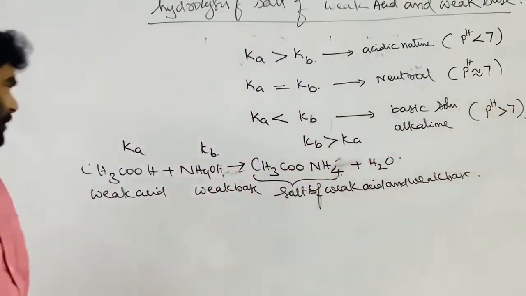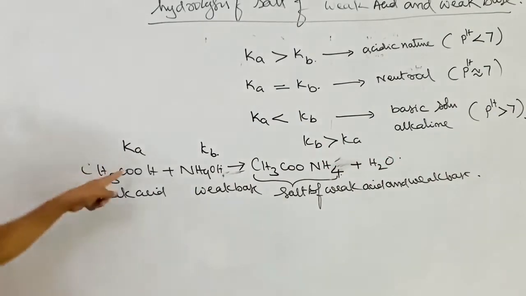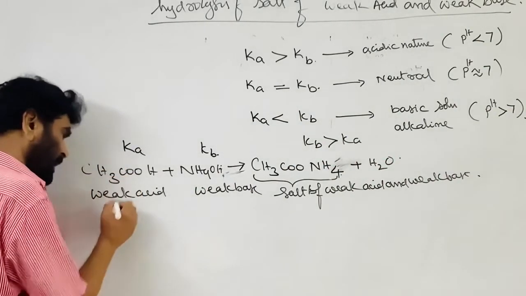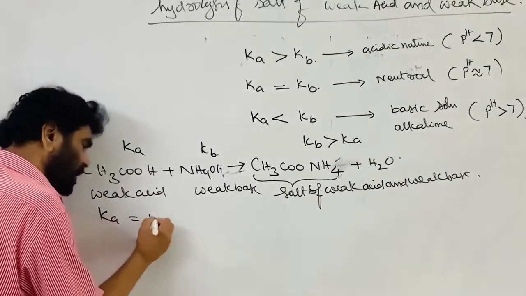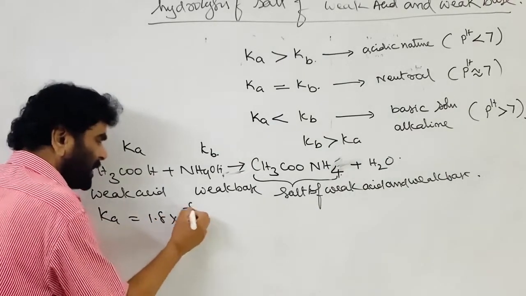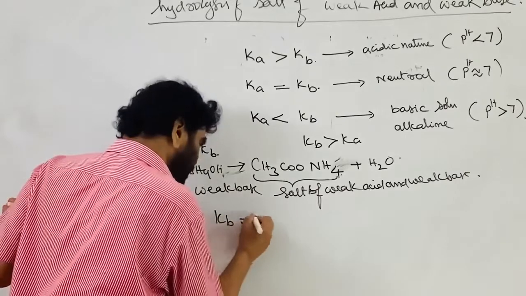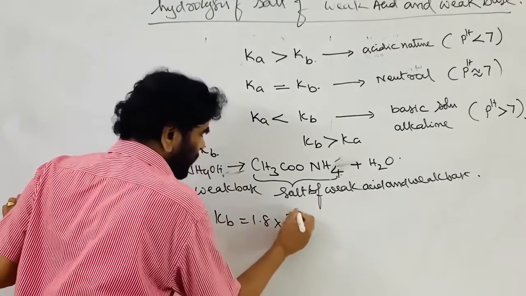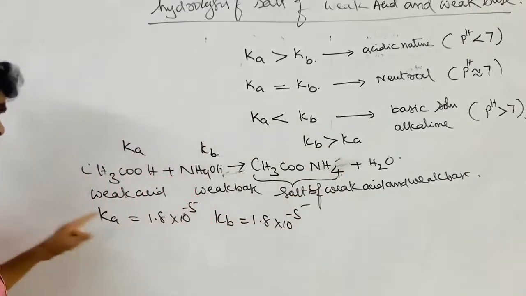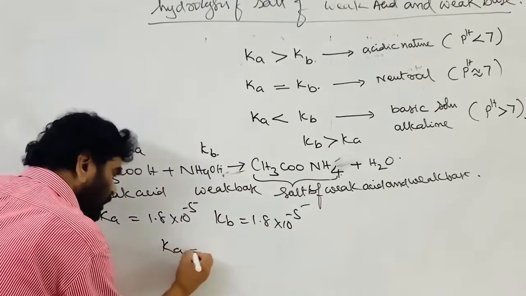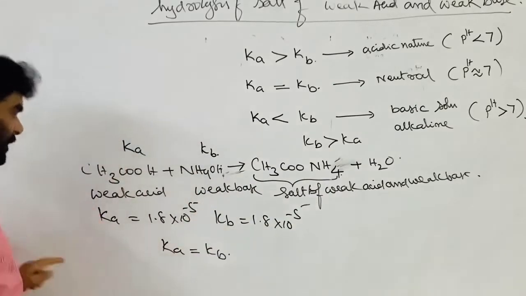Let me take this one. Here the Ka of acetic acid is 1.8 × 10^-5, and the Kb of ammonium hydroxide is 1.8 × 10^-5. Ka is equal to Kb.